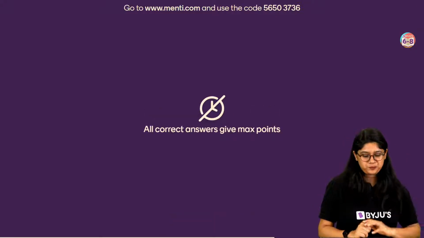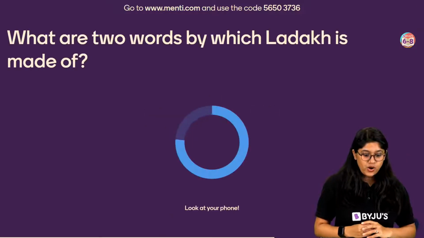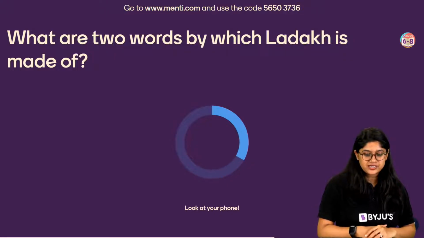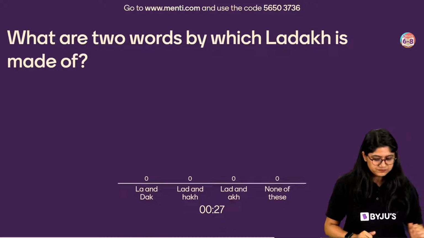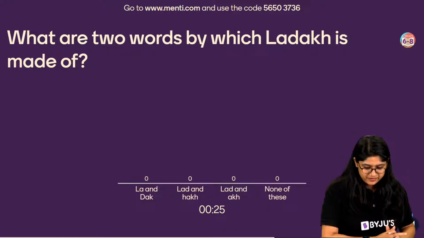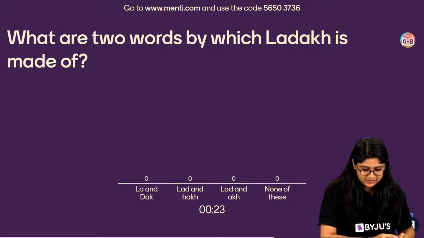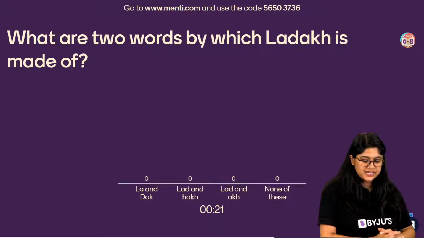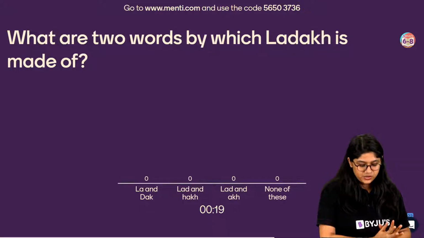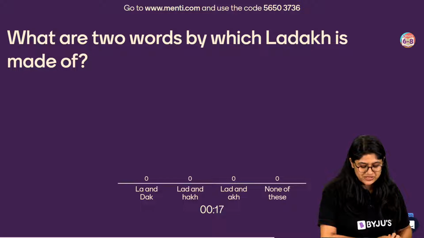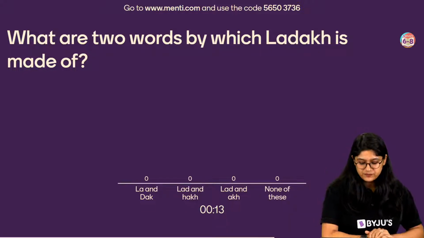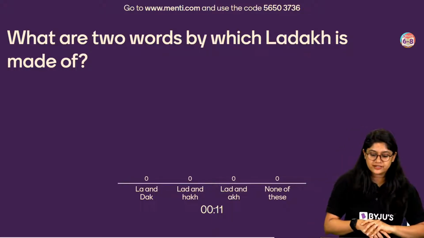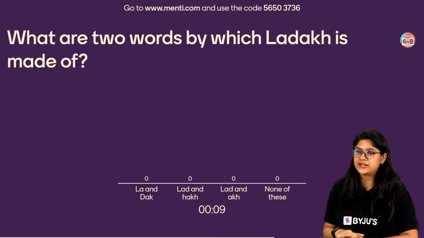And here we go. What are the 2 words by which Ladakh is made up of? Easy peasy everyone, right? The 2 words that make up Ladakh. I think in one option, one H is missing, but you know the correct option. If you know the first word, you will be able to find it. It's not none of these. Option number D is not the correct answer.